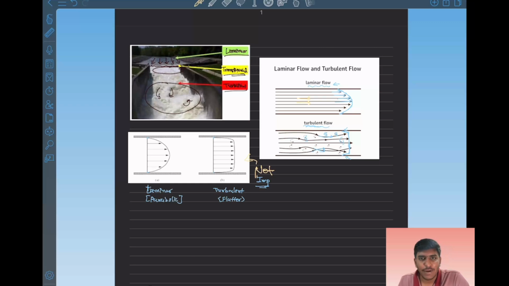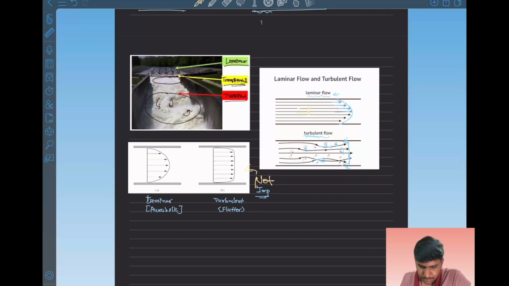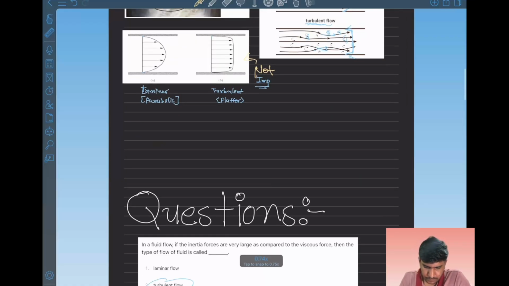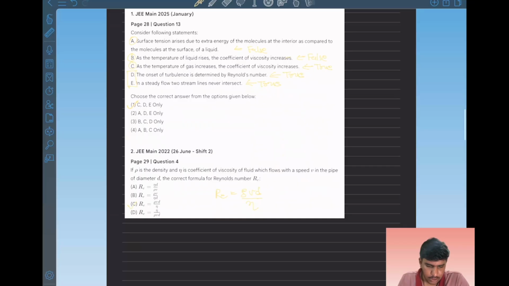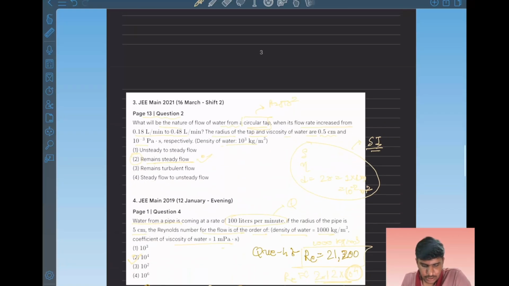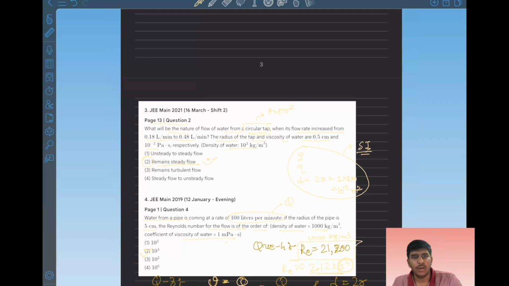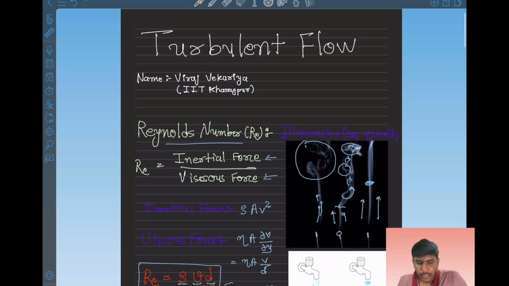The velocity profile is not important for us. We have seen the questions on turbulent flow and the Reynolds number, and majorly questions will be on the Reynolds number. So this is all about turbulent flow, Reynolds number and laminar flow. Thank you.